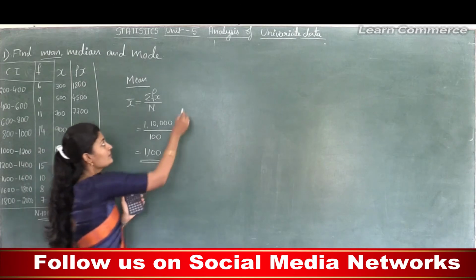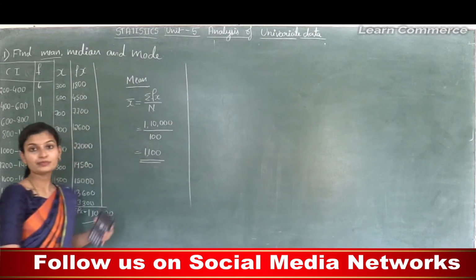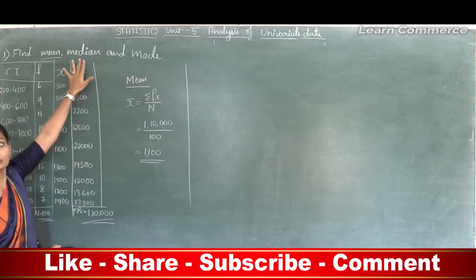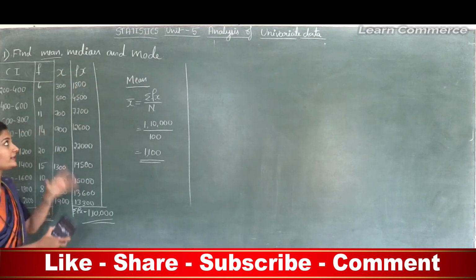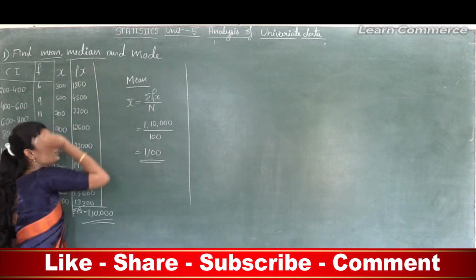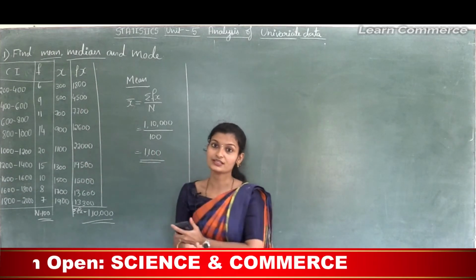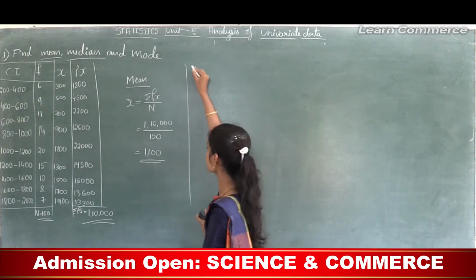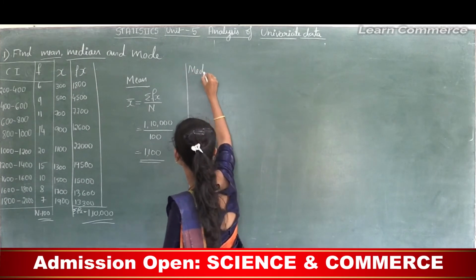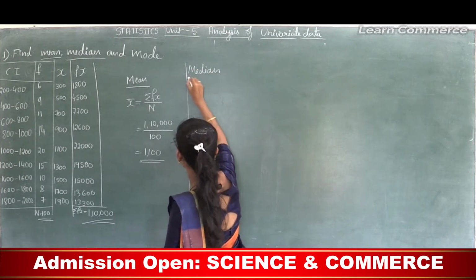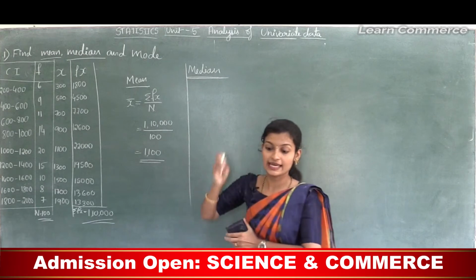Okay, so the calculation of the mean part is over. Next we need to calculate the median. To calculate the median in case of continuous frequency distribution, there are some steps. The steps are: step 1 is we need to find LCF.